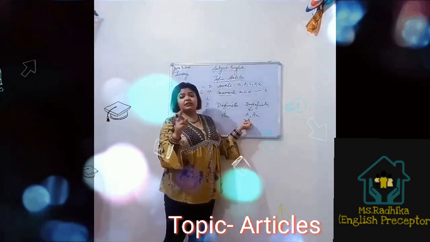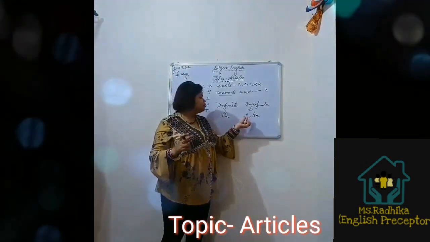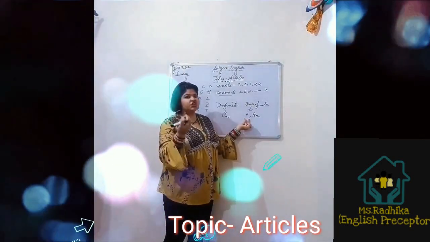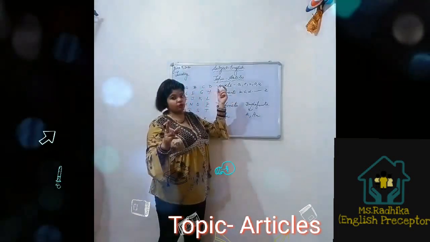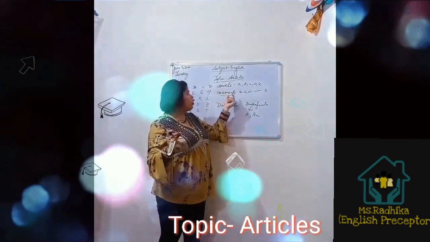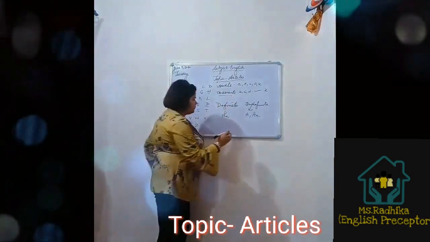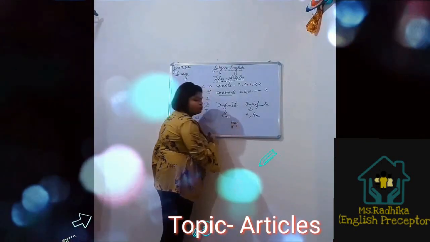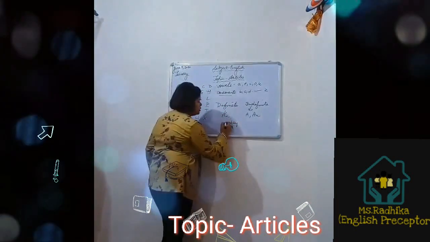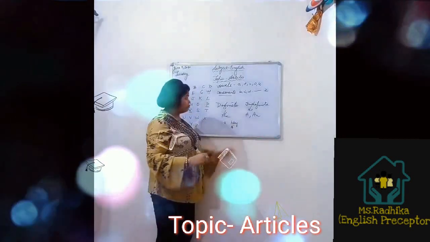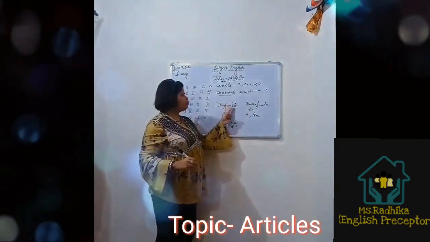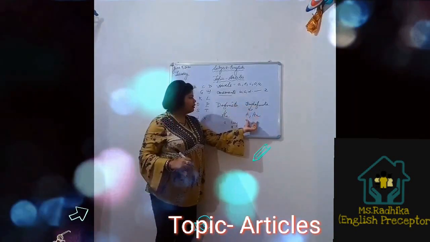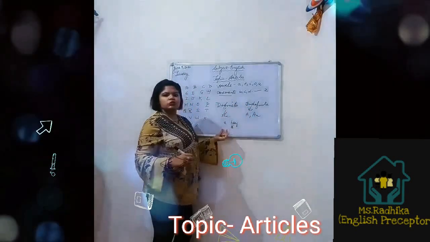The article a is used where a word starts with the sound of a consonant. For example, boy: B is a consonant sound. So, a boy. If we have to choose between a or an, we will use a.